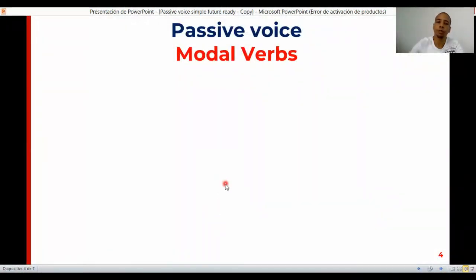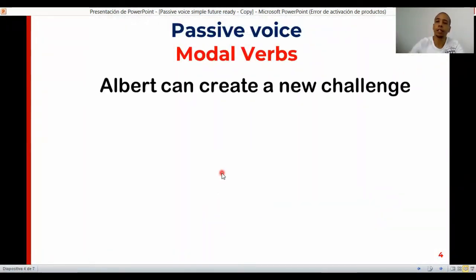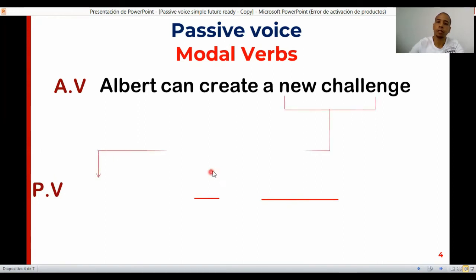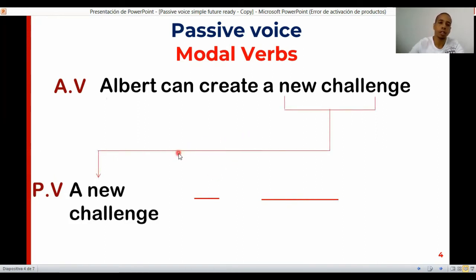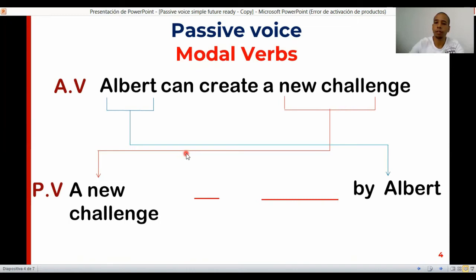For modal verbs, which are can, could, might, should, must, and even would, they work the same way as will. I'll give an example. In this case, the new challenge, Albert, and everything is the same, but the auxiliary in this case is can.